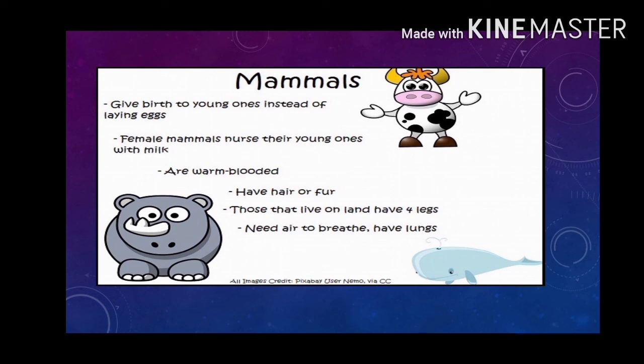Question number 3. What is the difference between vertebrates and invertebrates? Vertebrates are the animals which have a backbone, for example, fish, bird, mammals like cow. Invertebrates are the animals which don't have a backbone, for example, snail, mosquito, housefly, butterfly, etc.